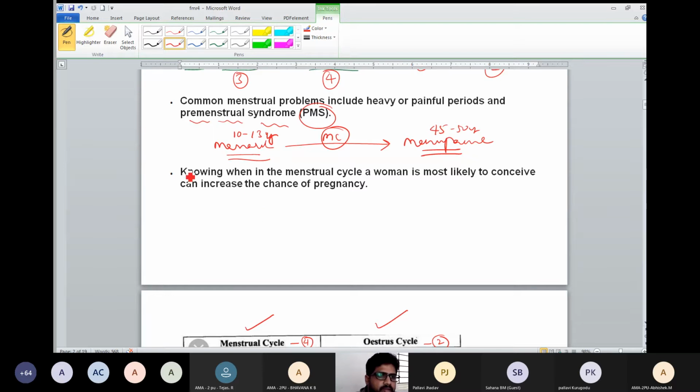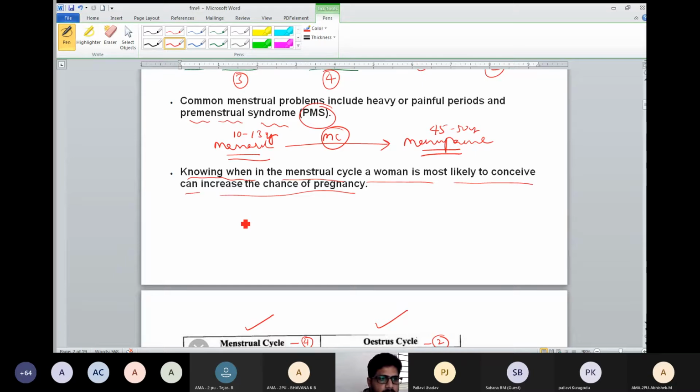Knowing when in the menstrual cycle a woman is most likely to conceive can increase the chance of pregnancy. Everyone should understand what exactly the concept of menstrual cycle is, then they will come to know how to take care of their reproductive health.